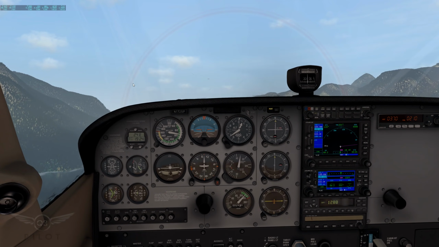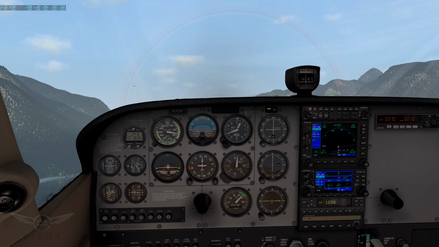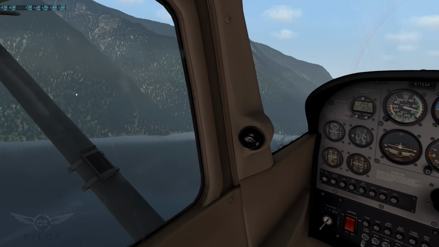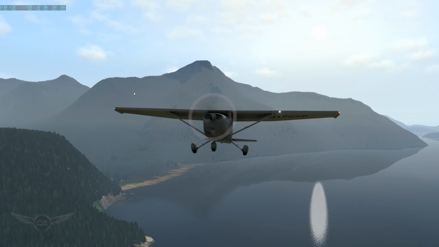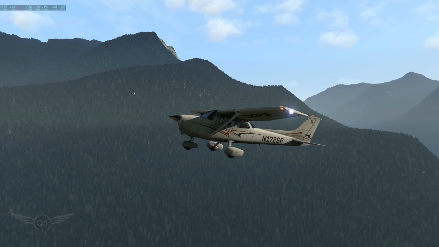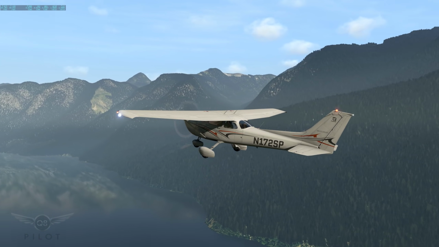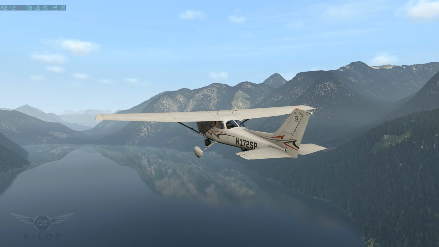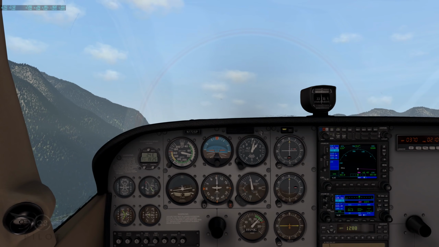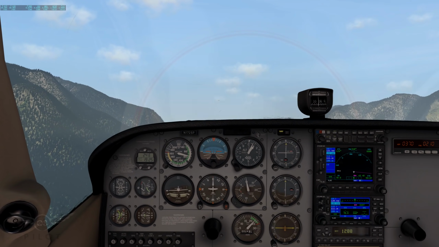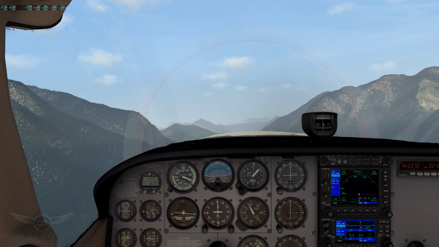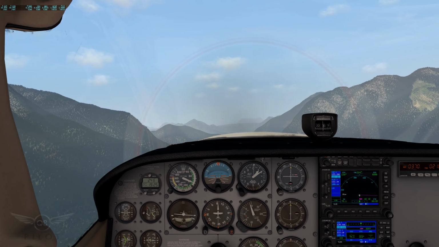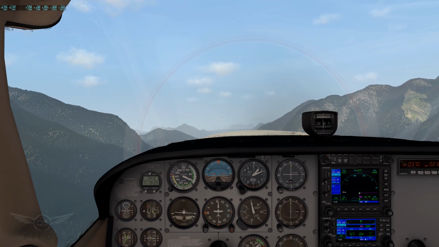Performance-wise, it is definitely very impressive. Very smooth, very fluid. Even when you pan the camera, it still is very smooth. So yeah, a lot of exciting things coming to the flight simulation world in 2020.